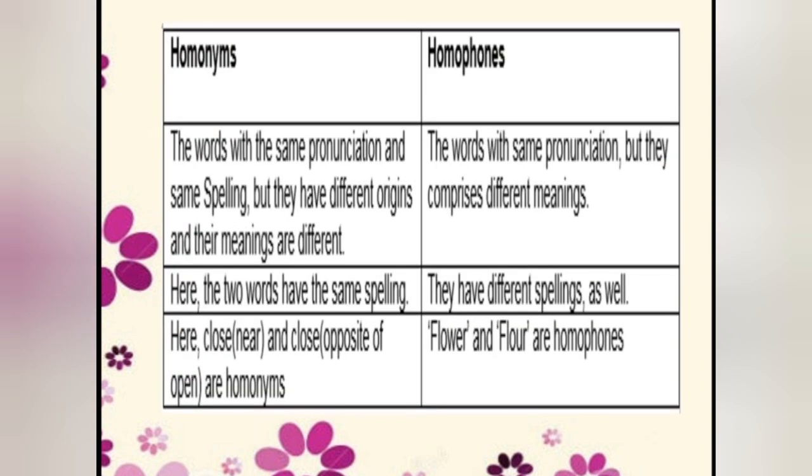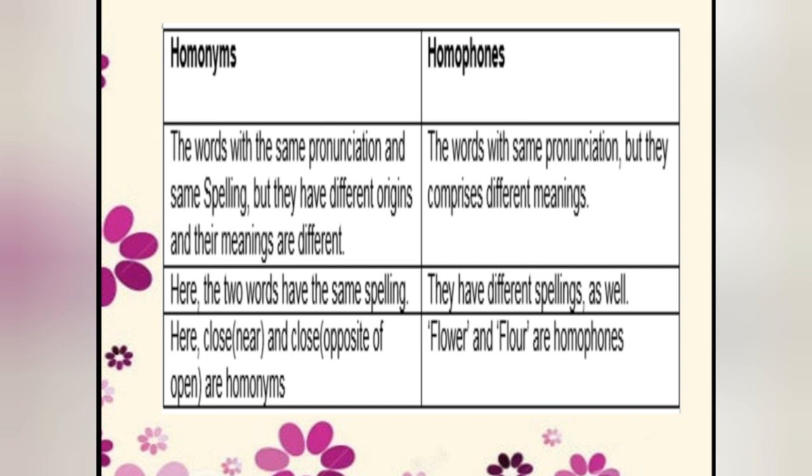Now if you want to know the difference, see, these are words with the same pronunciation and same spelling but they have different origins and their meanings are different. Homonyms, we have two common things: first, spelling as well as pronunciation. But homophones, only one thing is common, that is the same pronunciation, but the meanings and even the spellings are different. Homonyms have the same spelling but homophones have different spellings.